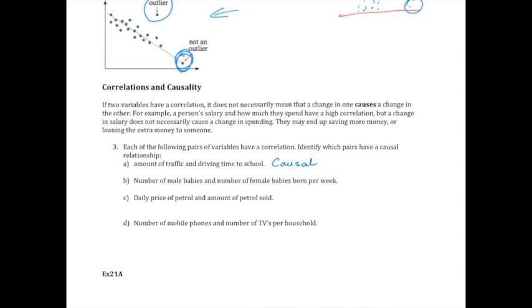Number of male babies and number of female babies born per week. As the number of male babies increases, does that necessarily affect the number of female babies? I don't think so. There's probably a relationship in that generally it's 50-50, but it doesn't push one either way, so not causal.